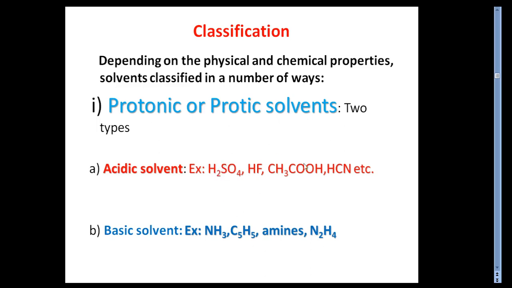Okay, and that is actually the property of acidic solvents. When we talk about basic solvents, or protophilic solvents, these have a strong tendency to accept protons. Whatever the example given here, when they are involved in their chemistry, they basically accept the protons, and in that way we can see the differences between acidic and basic solvents.